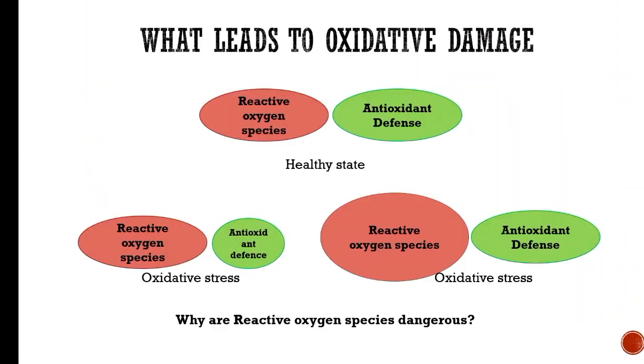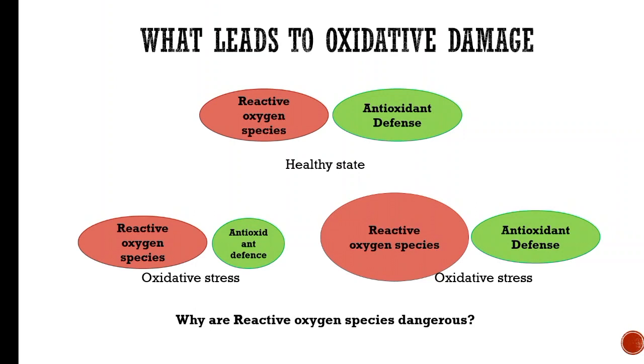So normally in our cells, a balance is maintained between the ROS and the antioxidants. The problem arises when this balance is broken, which can happen if the antioxidant defense goes down or if the ROS production increases. In both the cases, there is an accumulation of ROS in the cell, which is the root cause of oxidative damage. Now, what are these reactive oxygen species and why are these so dangerous?